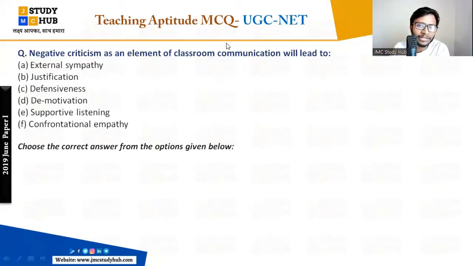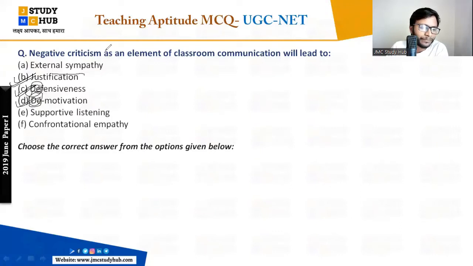Okay, it means external, this is justification, defensiveness and demotivation, right? This is what the D is. Remember this short trick. These all are mnemonics to remember. This D means negative, demotivate, right? That is what defensiveness and all this are: negative criticism.